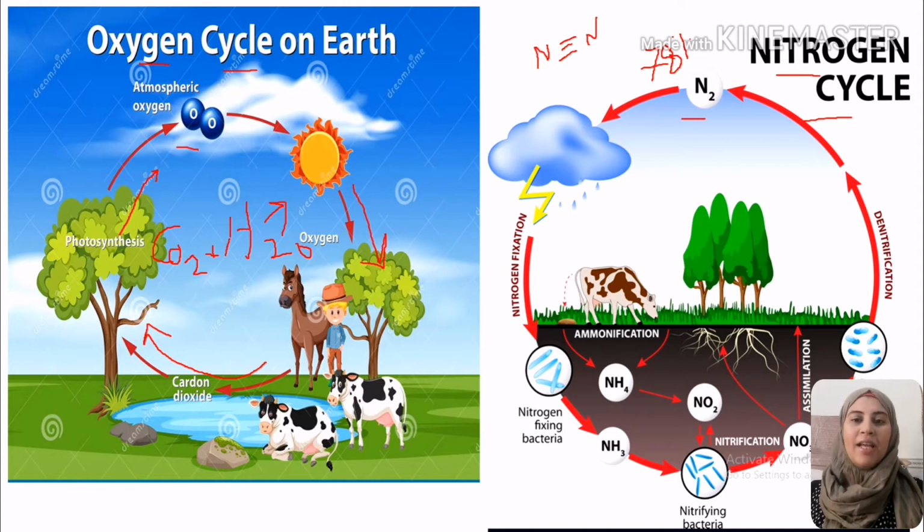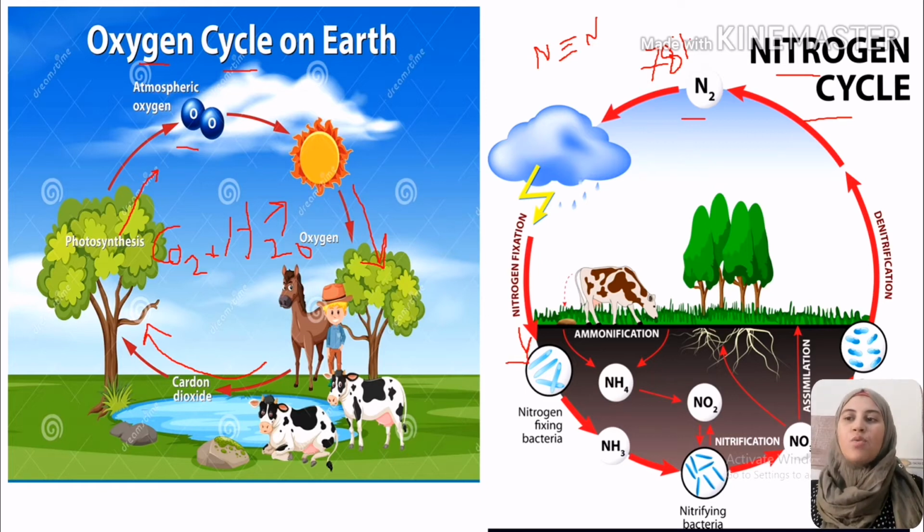This amount of energy can be produced from thunder and lightning. Thunder and lightning produce enough energy to break the bond in nitrogen gas. By breaking the bonds and the reaction between nitrogen and oxygen in the air, we will have nitrogen oxides.